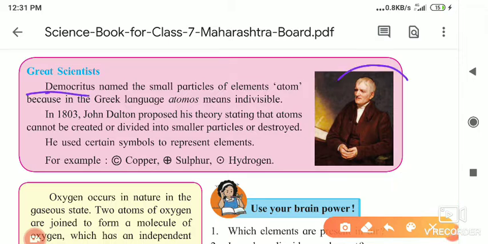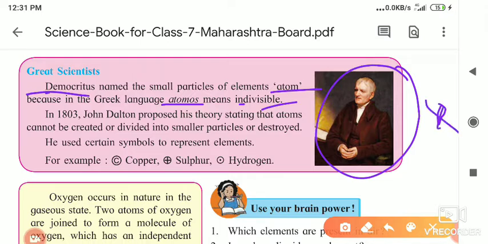He named the small particle an atom. In the Greek language, atomos means indivisible. What is the meaning of atomos? That is indivisible, and an atom is a very small particle. We cannot divide it, we cannot create it, we cannot destroy it. So he gave it the name atomos.